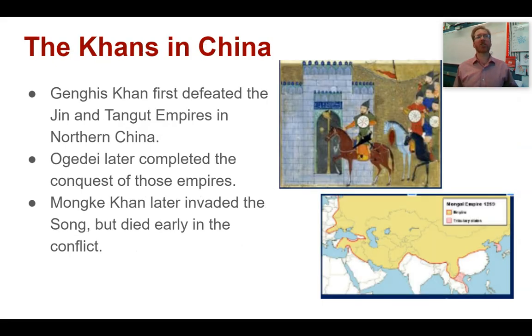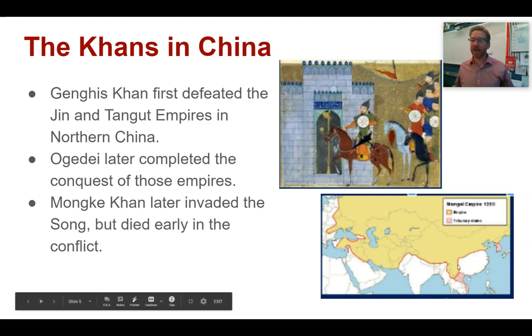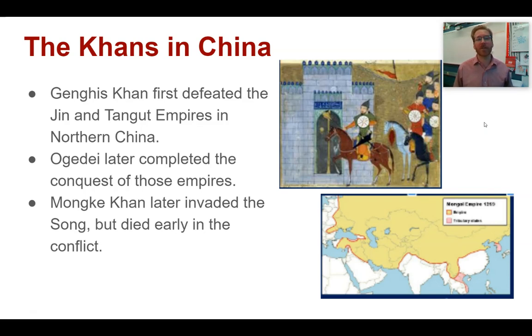Now, the Khans in China. Genghis Khan first defeated the Jin and Tangut empires in northern China. So this was part of Genghis Khan's initial expansion of the Mongol Empire. He takes care of about half of China. Now, Ogadai later completes the conquest of those empires and solidifies Mongol control over northern China. Munk Khan is going to invade the Song Dynasty, the southern part of China down here, but he's going to die early in that conflict, so he will be unsuccessful in taking over the whole of China.